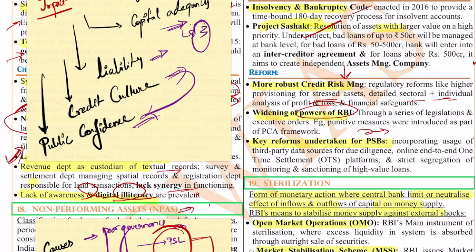The key reforms of PSBs are also important, like incorporating the usage of third-party data sources for due diligence, online end-to-end one-time settlement platforms, and strict segregation of the monitoring and sanctioning of higher value loans.